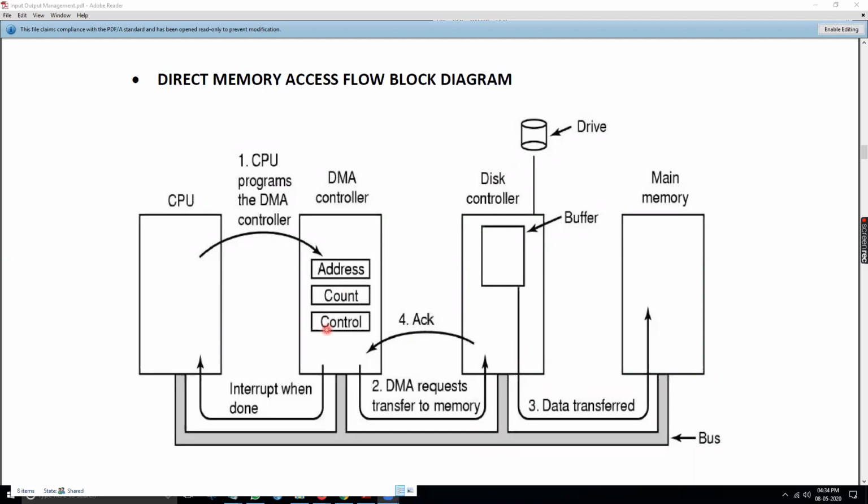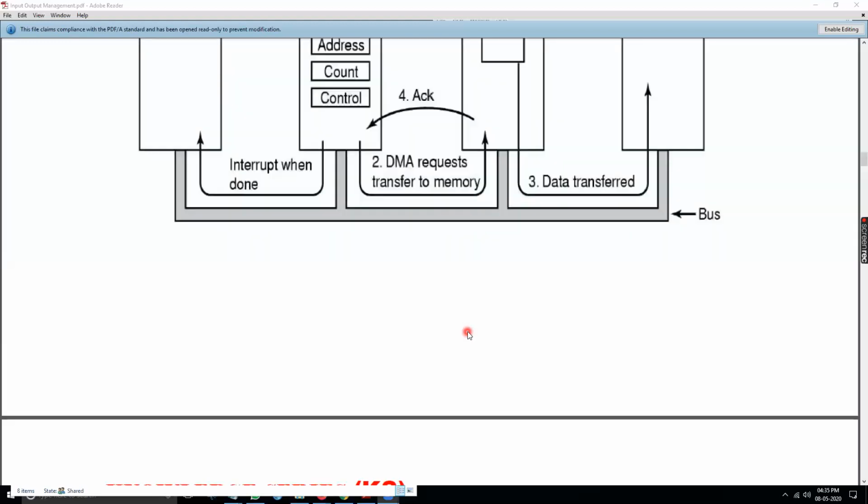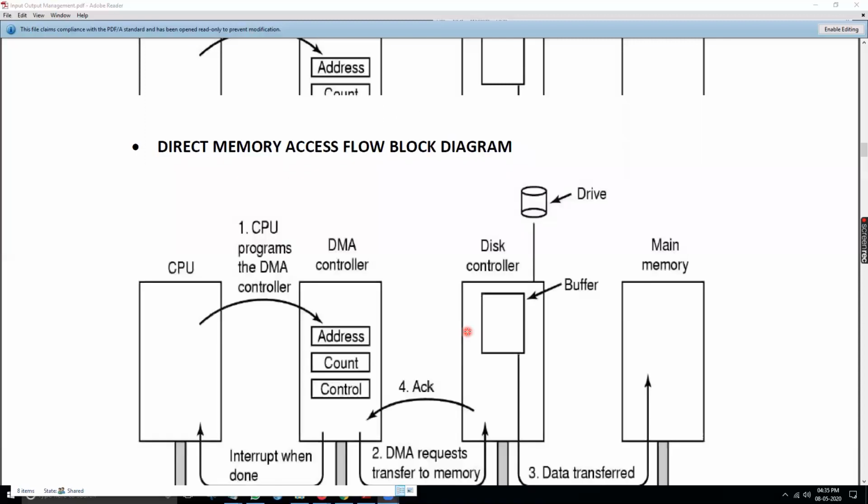Then the DMA, if the CPU is doing some work, will interrupt and convey that the work is over. Why is it interrupting? So that the CPU can be ready to give some other activities to the DMA, so that the CPU will not go into sleep mode. Rather, CPU utilization can be improved, and moreover, its efficiency can be improved. So that's what takes place at this point of the discussion. These are the points of discussion with respect to DMA.